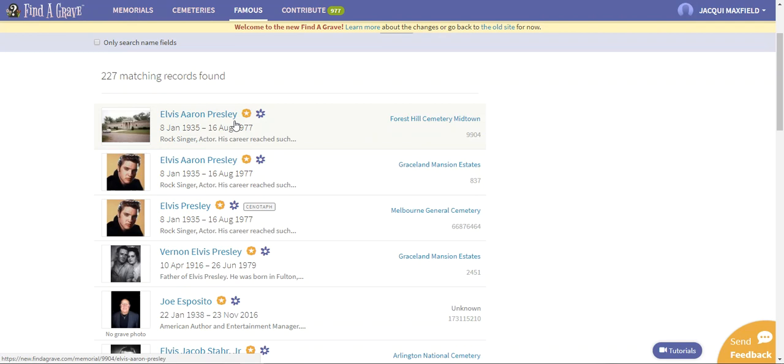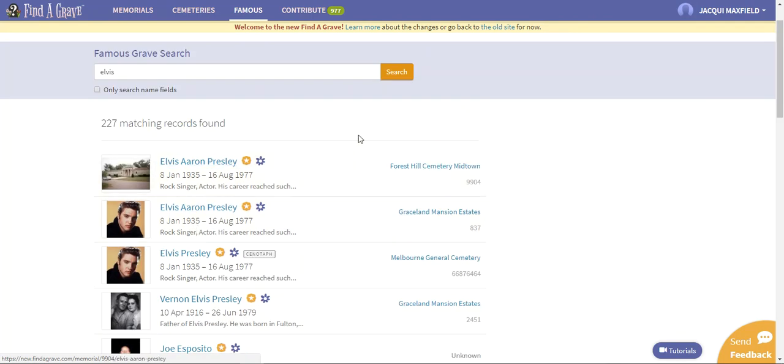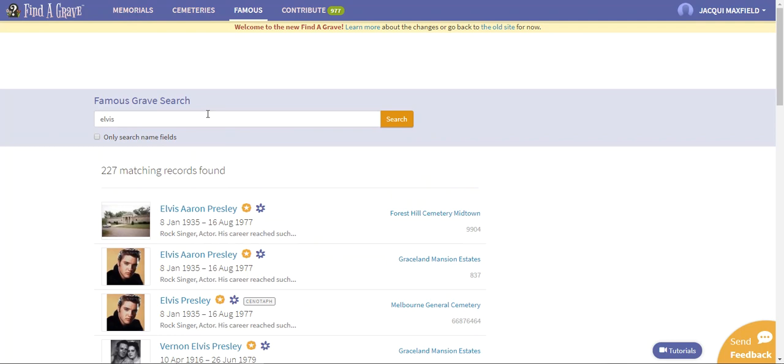So it has this listed out, and that is for the cemetery. There's another one listed for his home in Graceland. If you keep coming down, here is his father, and all of these 227 people somehow are affiliated with Elvis Presley. So that is a way that you can look through and find a famous grave for somebody.